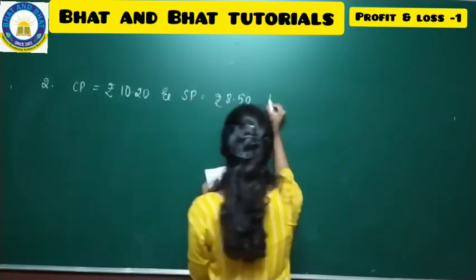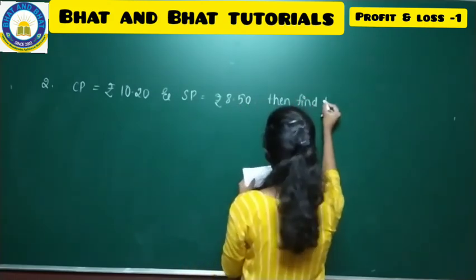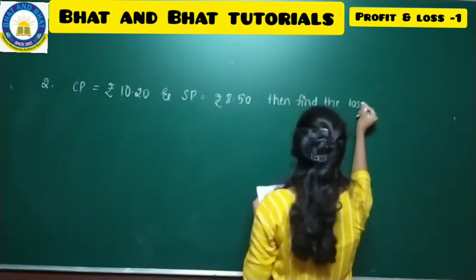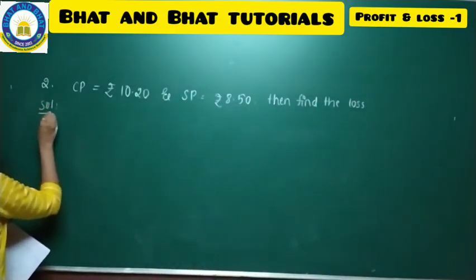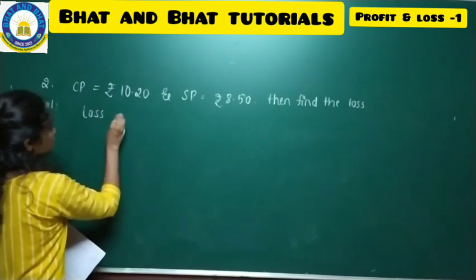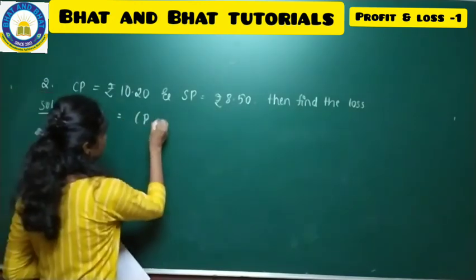Then find the loss. So to find the loss also we have the formula, right? Make use of that loss formula where loss is equal to CP minus SP.